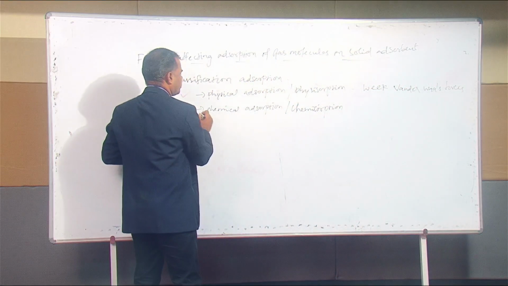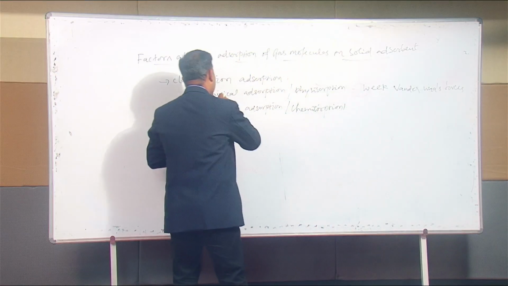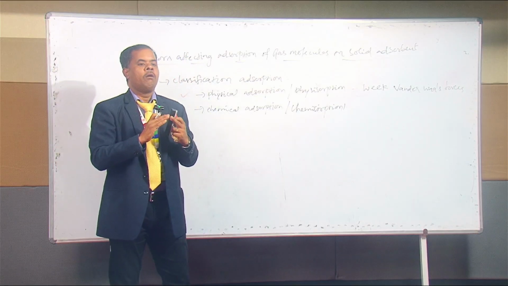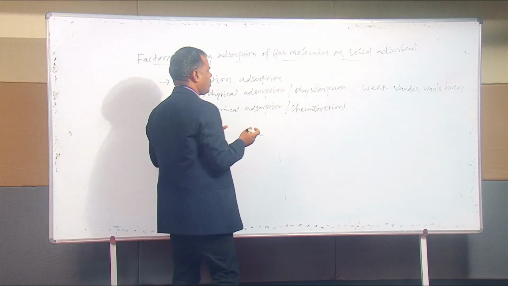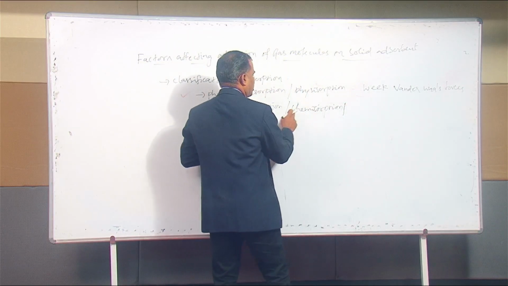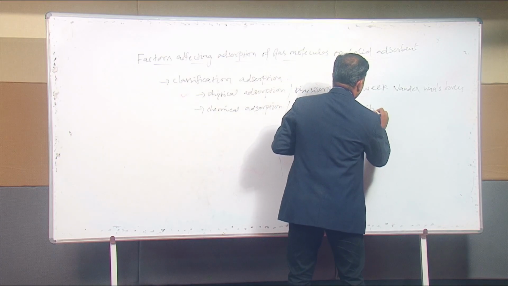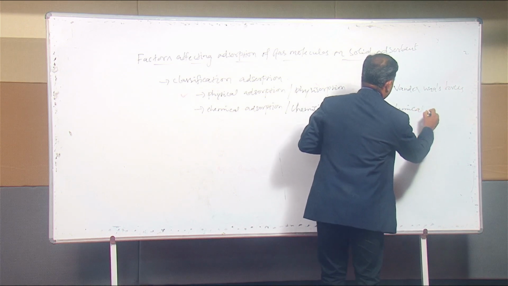Next one, chemical adsorption or chemisorption or activated adsorption. This is just the reverse of physical adsorption. The force of attraction between the molecules is very high due to the formation of a strong chemical bond. So that's why it is called chemical adsorption, or chemisorption, or activated adsorption, due to the formation of a strong chemical bond.